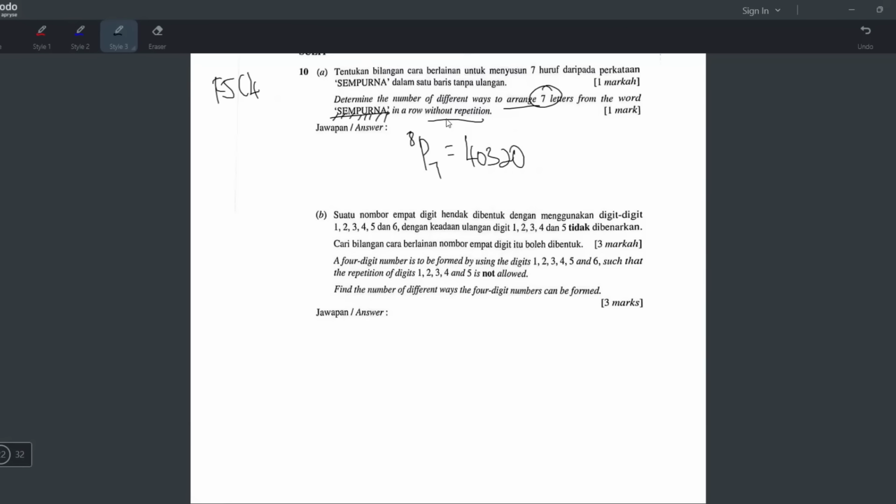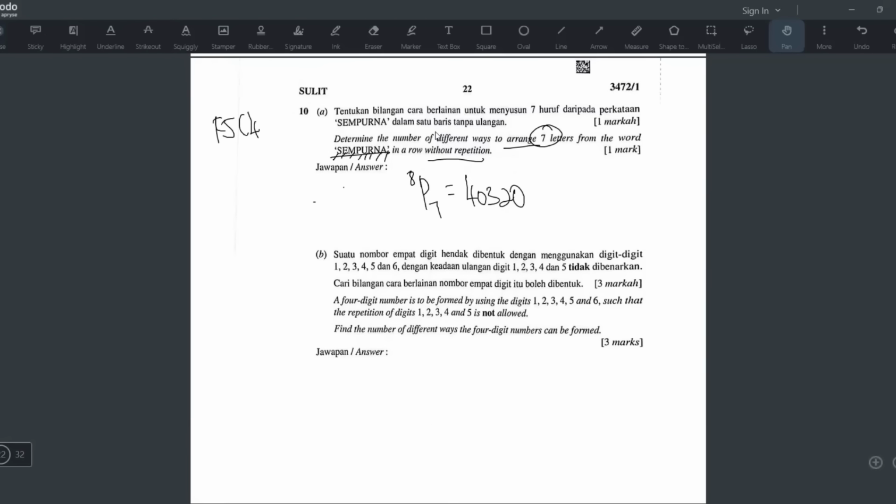What if the question says with repetition? Then you have to take 8 times 8 times 8 times 8, 7 times, because there are 7 letters, 1, 2, 3, 4, 5, 6, 7. That's if it says with repetition. But without repetition, you just do 8 times 7 times 6 times 5 times 4 times 3 times 2, which is basically 8P7. This is only worth 1 mark, and that's all.